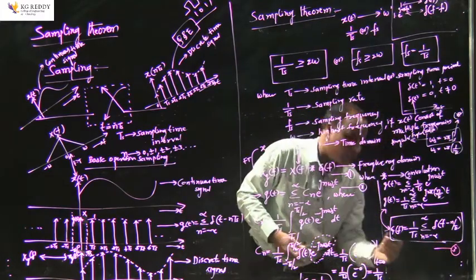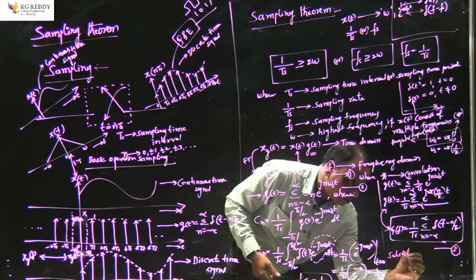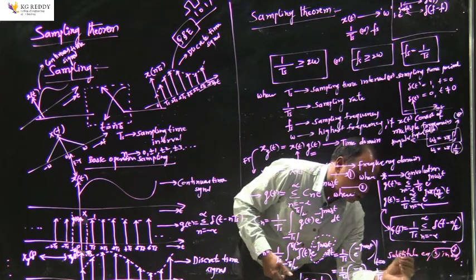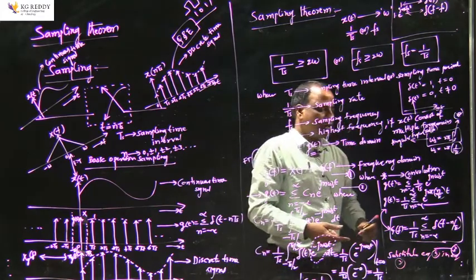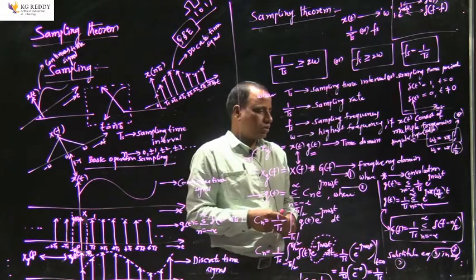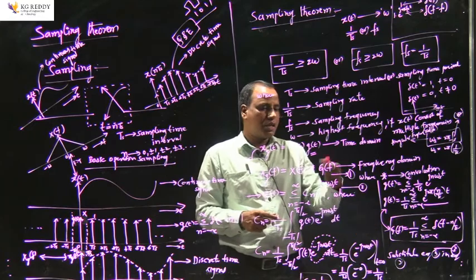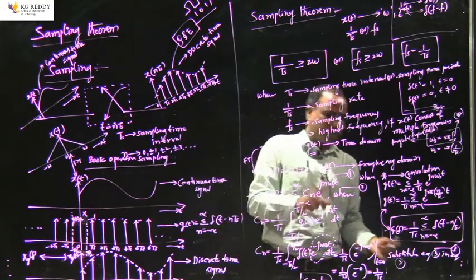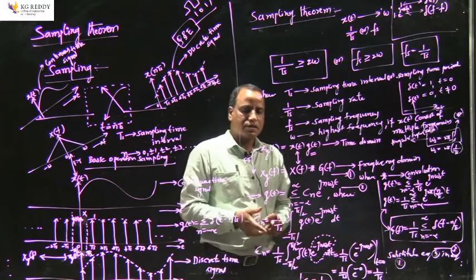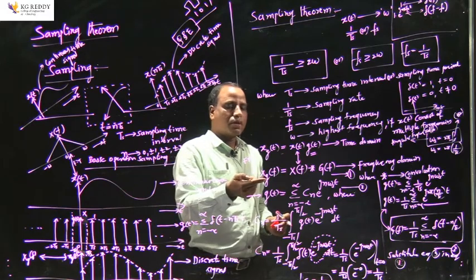So substitute equation 3 in equation 2, and let us continue this session by substituting equation 3 in equation 1, evaluating the mathematical analysis and getting the final expression for this sampled spectrum.